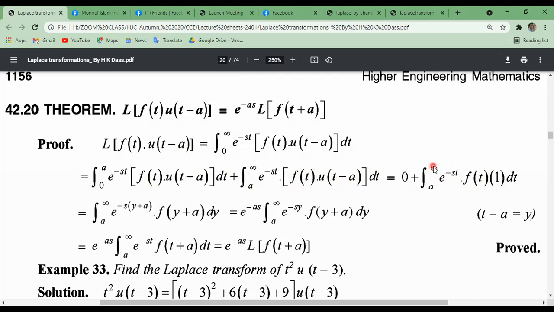So in this integration e to the power minus s, taking y equals t minus a, we get e to the power minus sy f of y plus a dy. Actually, this whole can be written as e to the power minus st f of t plus a, taking y equals t. We can change the parameter easily, as our choice. So this can be written as the Laplace transformation of f of t plus a. So this is the proof of the theorem.